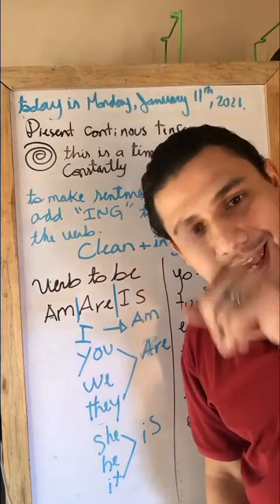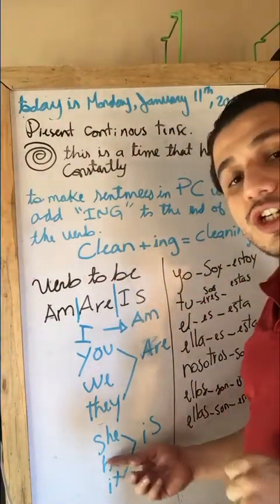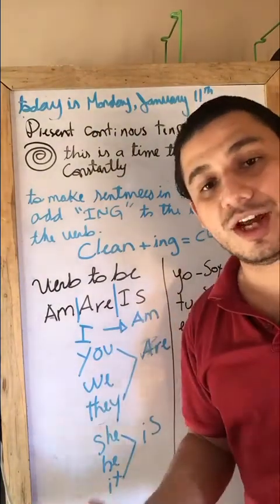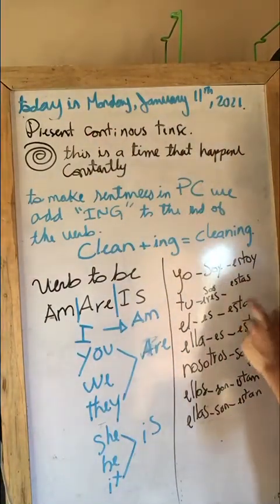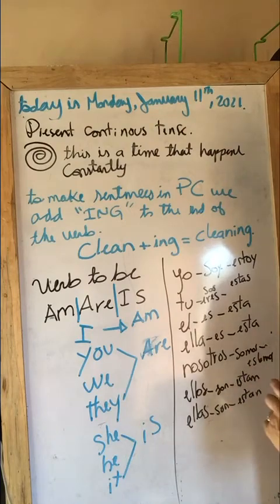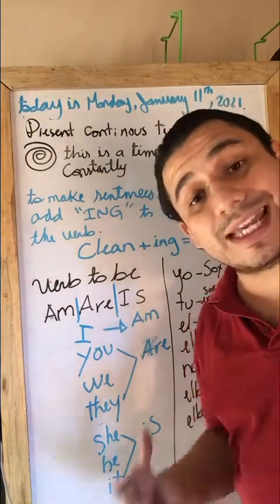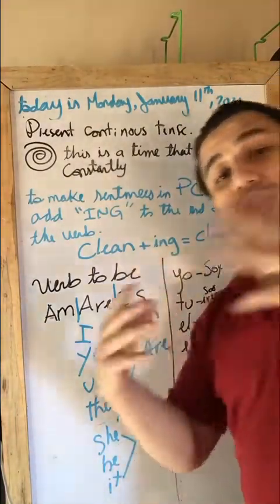So you say es and está. But in English, you say she's a girl, she's running. So as you can see, English is much easier because you only use 3 verbs to be, in case of 15 in Spanish. 5 times more work in Spanish than in English. So we will do English because it's super easier.